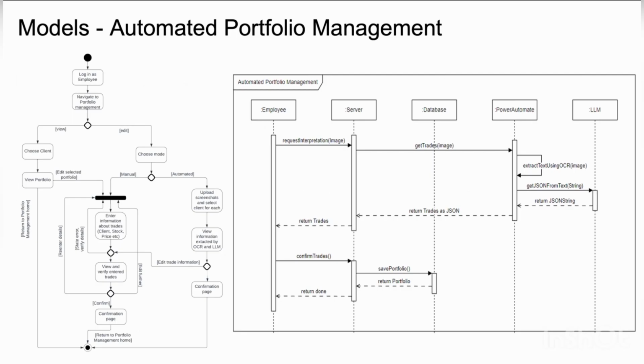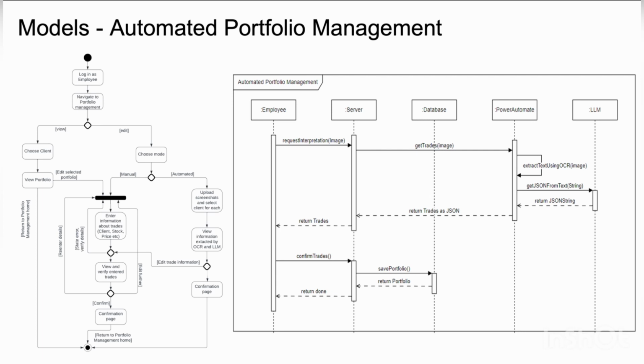In this slide, we have the activity and interaction diagrams for automated portfolio management. Starting with the activity diagram, we log in as an employee, navigate to portfolio management, and here we have two options, view and edit the portfolios. In the view, we choose a client and then view the portfolio. Here you can either choose to view the portfolio and return to the portfolio management homepage, or choose to edit the viewed portfolio.